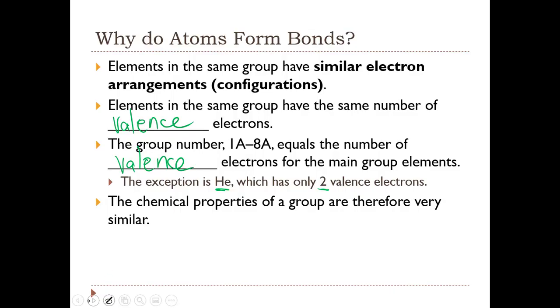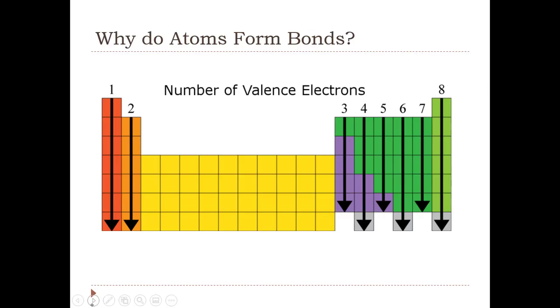They all have the same number of valence electrons. So in group 1, those elements have 1 valence electron, and even though hydrogen isn't a part of group 1, the reason why hydrogen is placed here is because it has 1 valence electron. So we have group 1 with 1 valence electron, group 2, group 3, group 4, group 5, group 6, group 7, group 8.